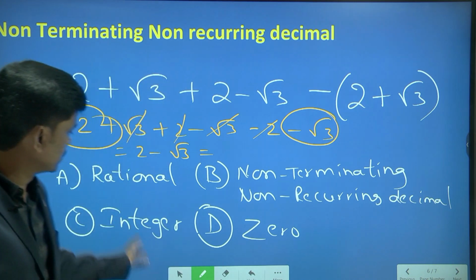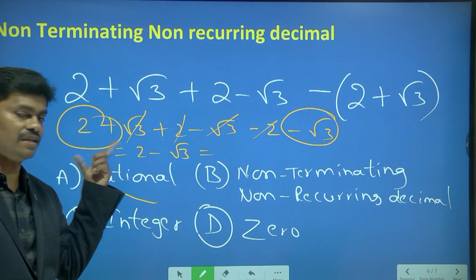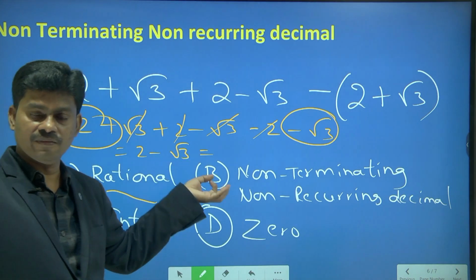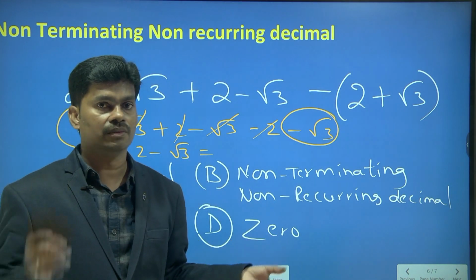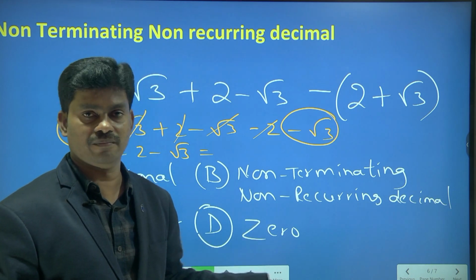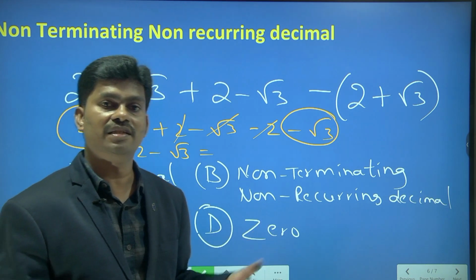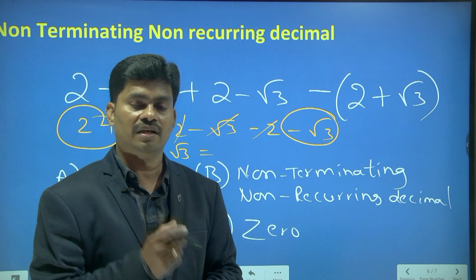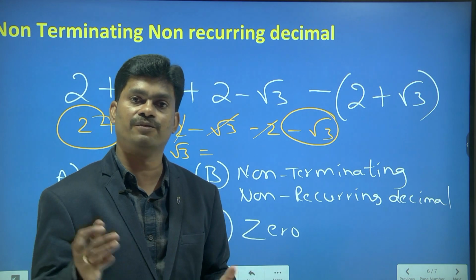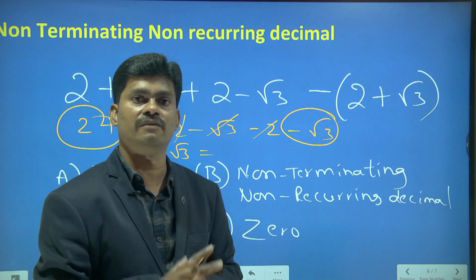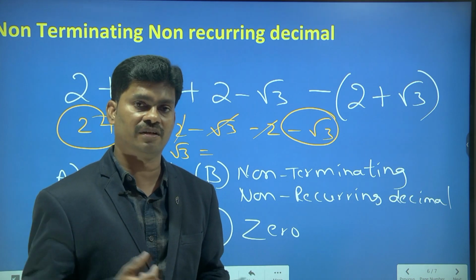So what can we say about 2 minus root 3? Let us check the options. It is not a rational. Why is it not a rational? Because an irrational number is present. Just now we have discussed root 3. Root 3 is not further simplified. It is a prime number under root, an irrational number. See, 3 we can't simplify further, and root 16 we can simplify: 4 fours are 16, which can be expressed as a product of two equal numbers.